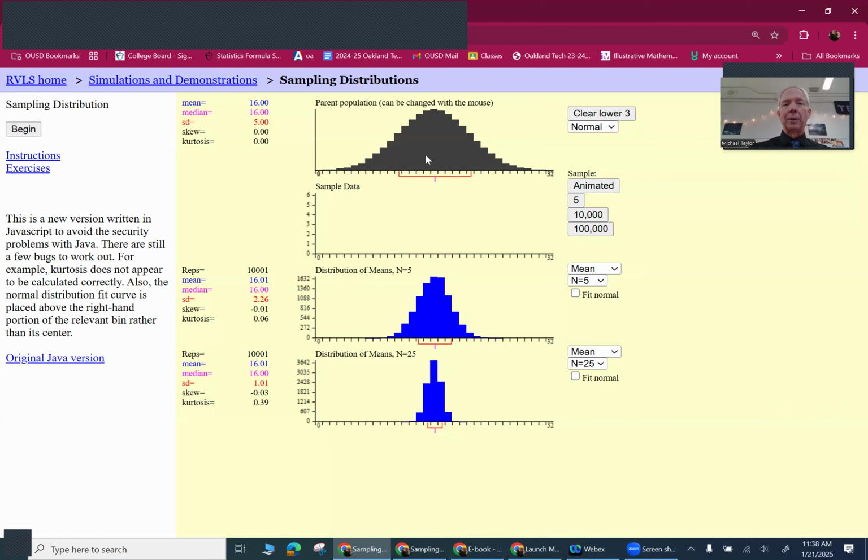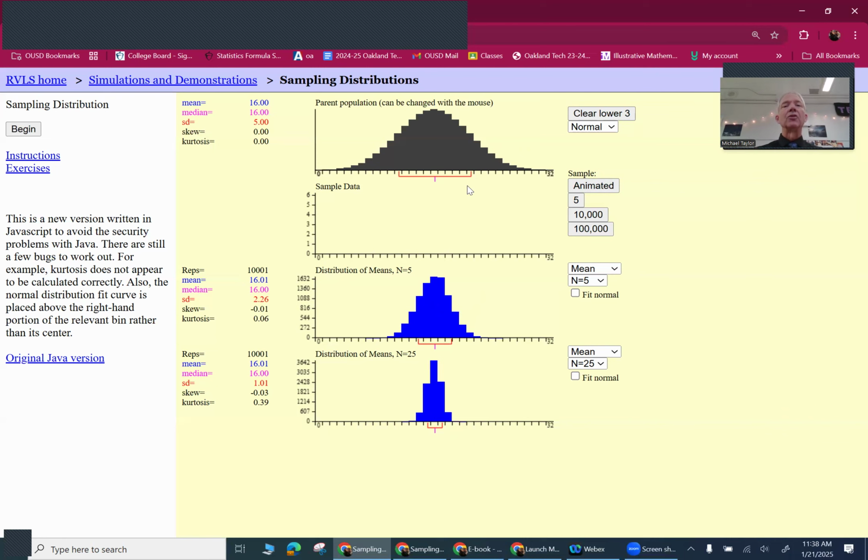You know, the answer up here is 16. It could easily be between 14 and 18 down here because of my standard deviation of 2. Down here, standard deviation is 1. It's really unlikely for me to get something lower than 15 or more than 17 because my standard deviation is so narrow down here. I can still get a bad sample, but it's not going to be too far off.